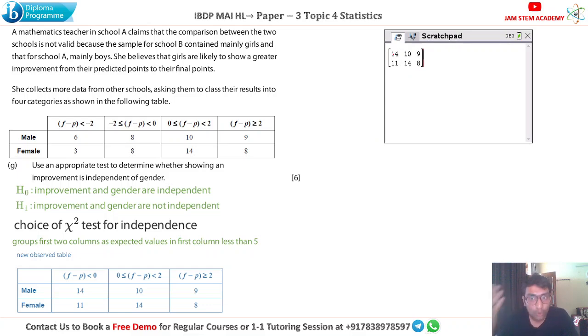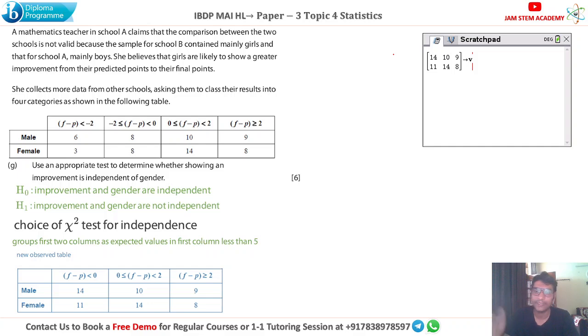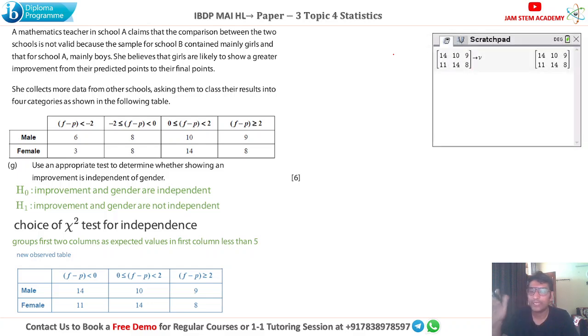Now you have to store this matrix. So in your GDC, press Control and the Store button, which is the var variable button, just above 9. So Control and then Store. That shows this arrow, and you can store this matrix with any name. So I'm calling it V. So V and hit enter. Now whenever you write V, automatically this matrix will come into picture.